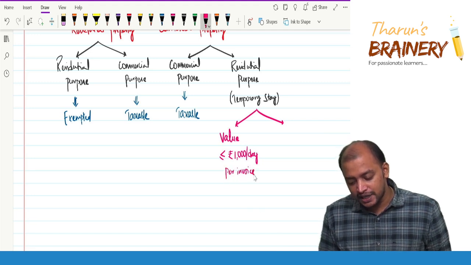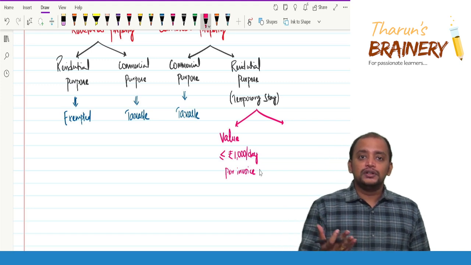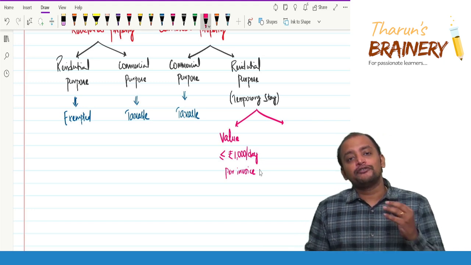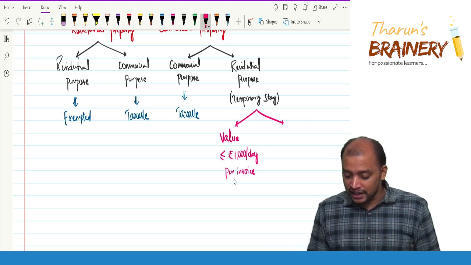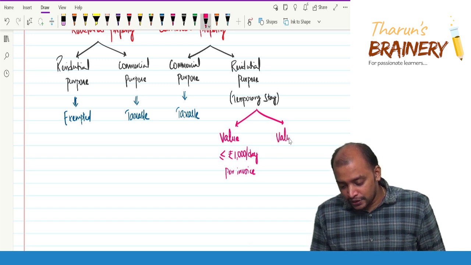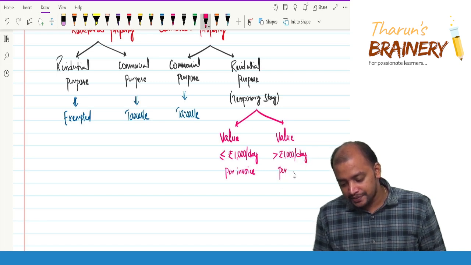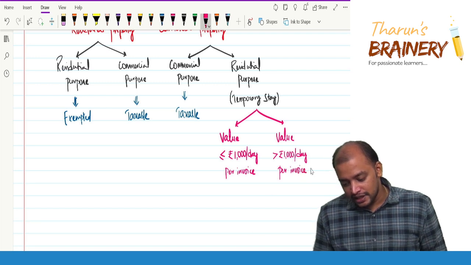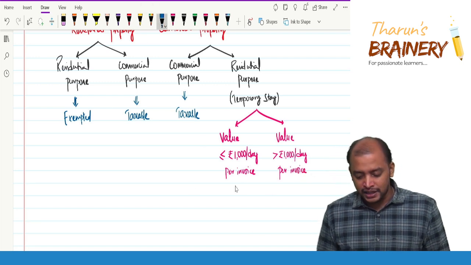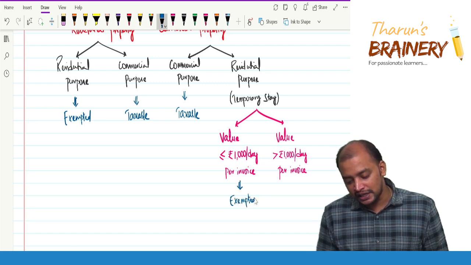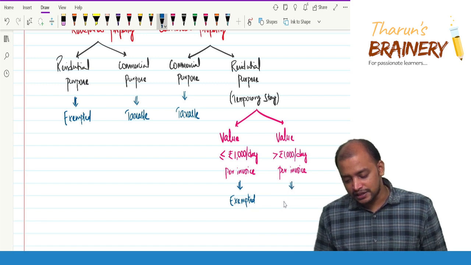So what does it mean? Per invoice means, it depends, a single room, or if there is sharing in that room, for one sharing, how much it is per day. Suppose the value exceeds rupees 1000 per day per invoice. If it does not exceed 1000 rupees per day, then it is exempted. If it exceeds 1000 rupees per day, entirely taxable.